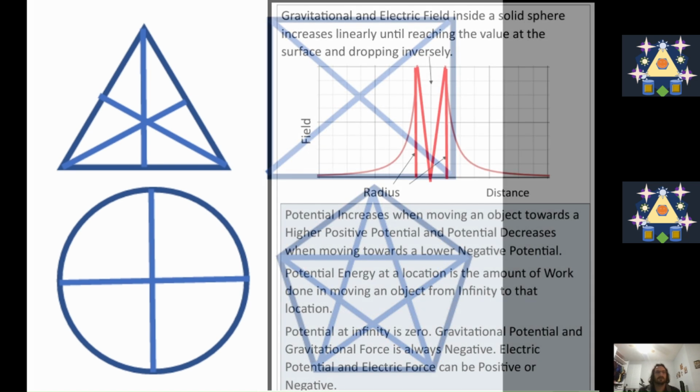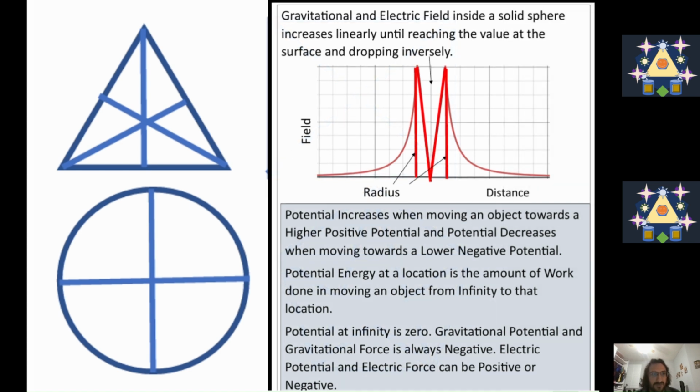Gravitational and electric field inside a solid sphere increases linearly until reaching the value at the surface and dropping inversely. So if you no longer have a shell that is hollow inside, but rather you have a solid sphere, then things are a little different.